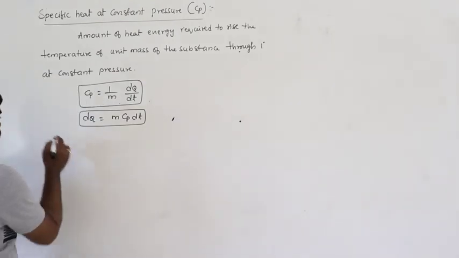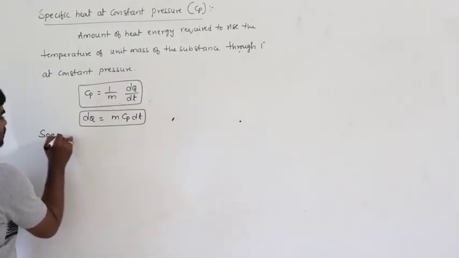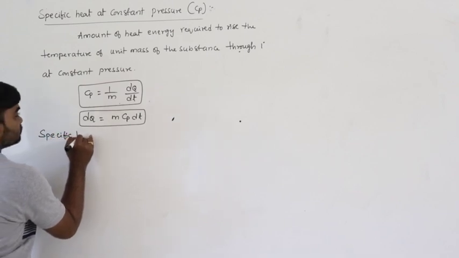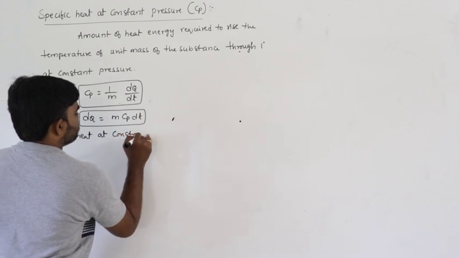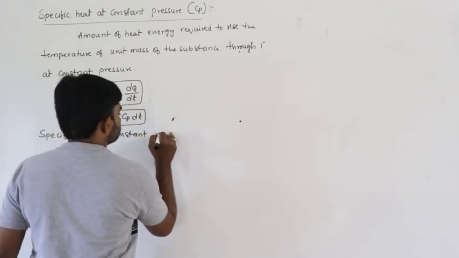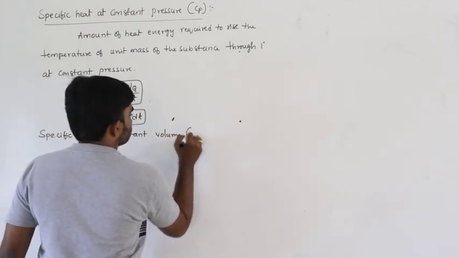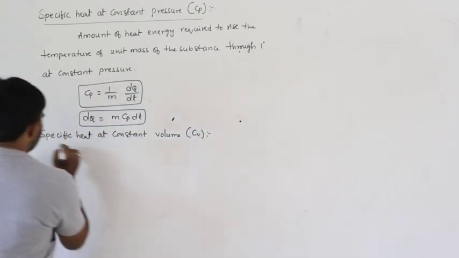Next, same thing, specific heat at constant volume, that is Cv. How can you define this?